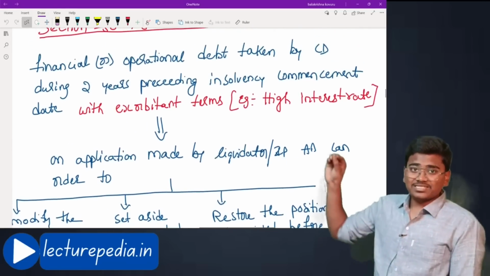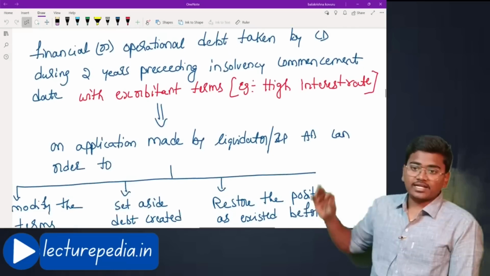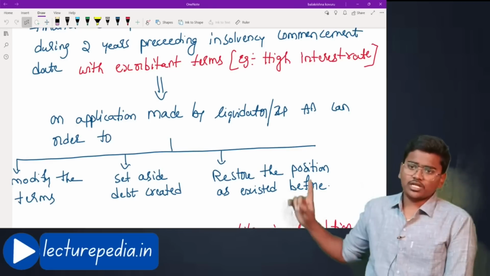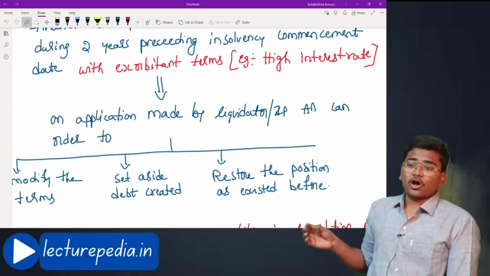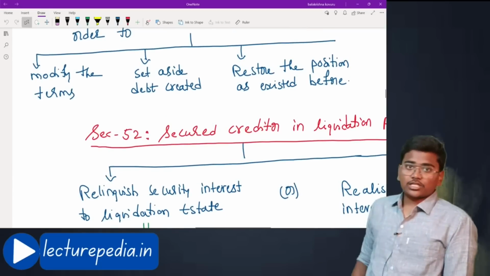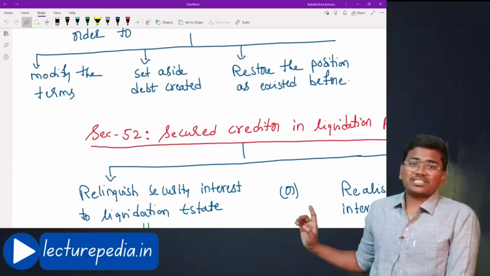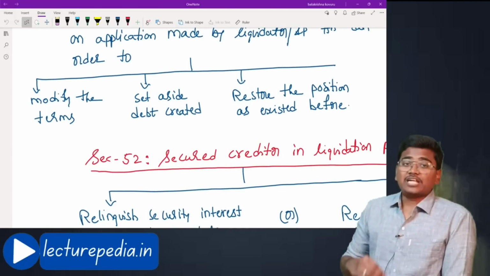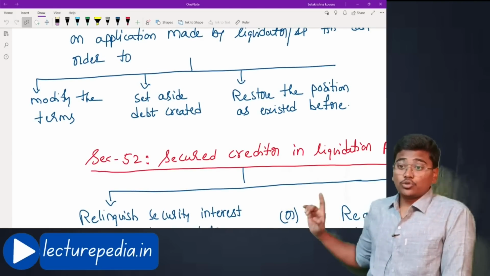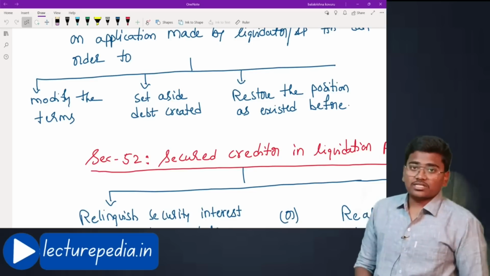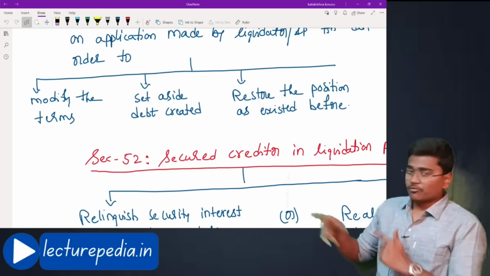Now, against this extortionate credit transaction, on application made by the liquidator or insolvency professional, the adjudicating authority can order the following. What? The adjudicating authority can order to modify the terms of such transaction, or the adjudicating authority can order to set aside the debt created. The adjudicating authority can say that you please reverse your positions.